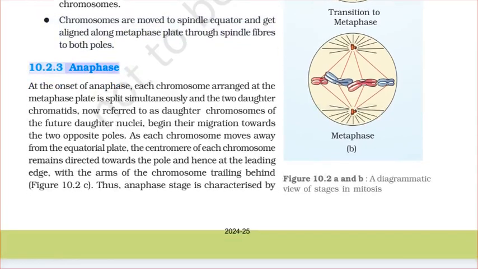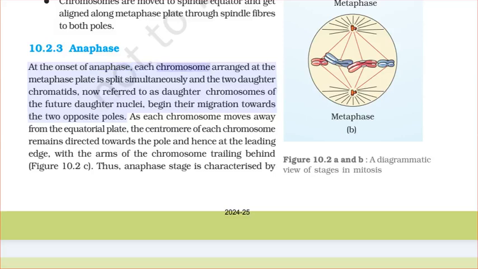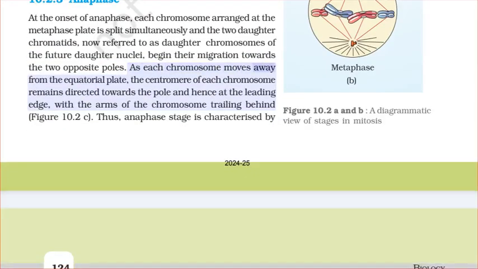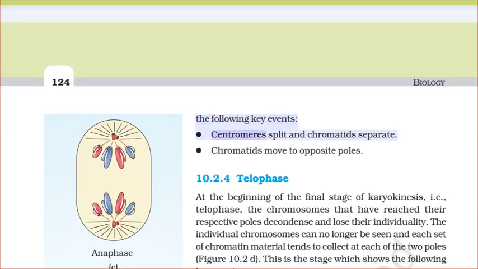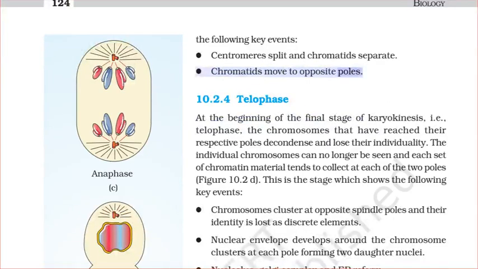10.2.3 Anaphase. At the onset of anaphase, each chromosome arranged at the metaphase plate is split simultaneously, and the 2 daughter chromatids, now referred to as daughter chromosomes of the future daughter nuclei, begin their migration towards the 2 opposite poles. As each chromosome moves away from the equatorial plate, the centromere of each chromosome remains directed towards the pole, and hence at the leading edge, with the arms of the chromosome trailing behind. The key events: centromeres split and chromatids separate. Chromatids move to opposite poles.